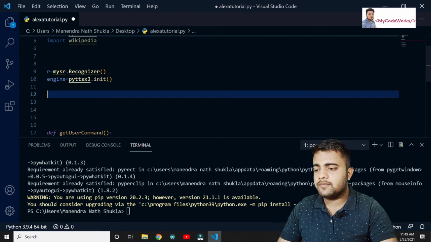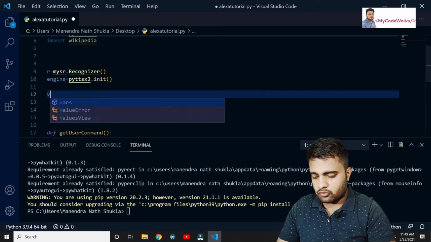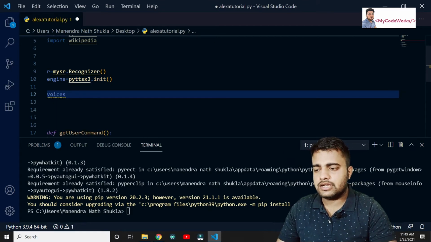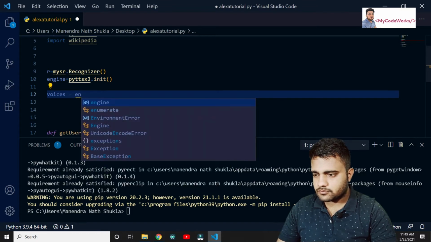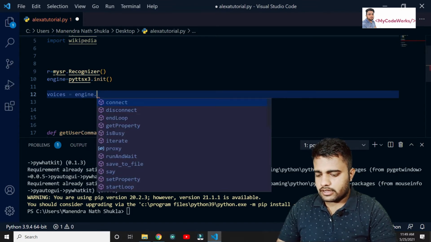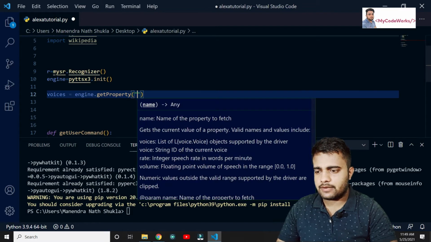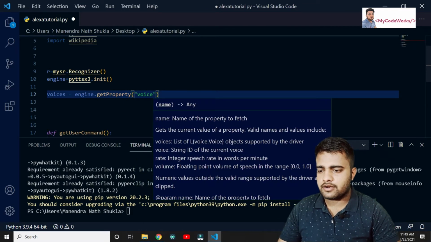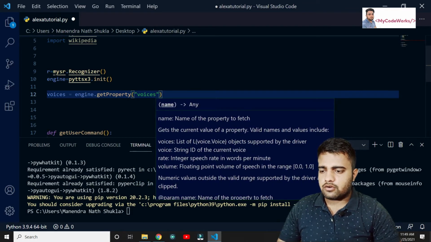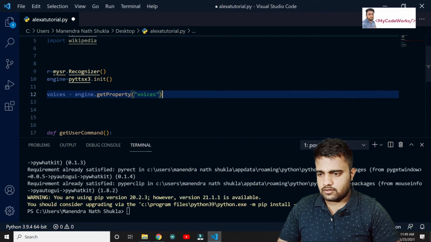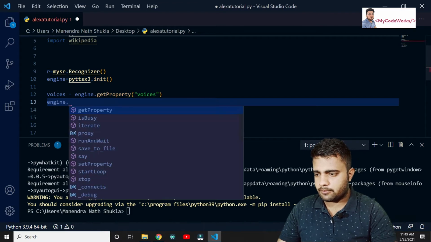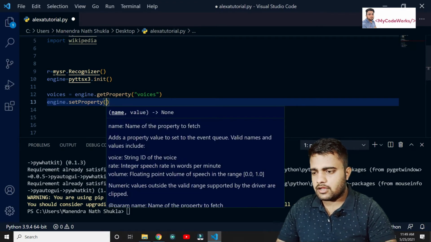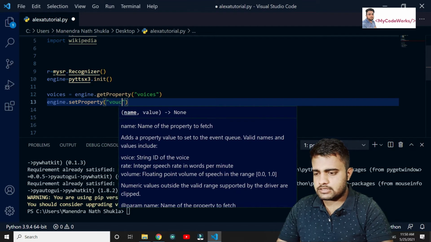For that we are going to set the voices. We have a number of voices, either male or female. So voices equals engine dot getProperty, and in getProperty we pass which parameter we want: voices. Now after that we are going to set engine dot setProperty, voice.